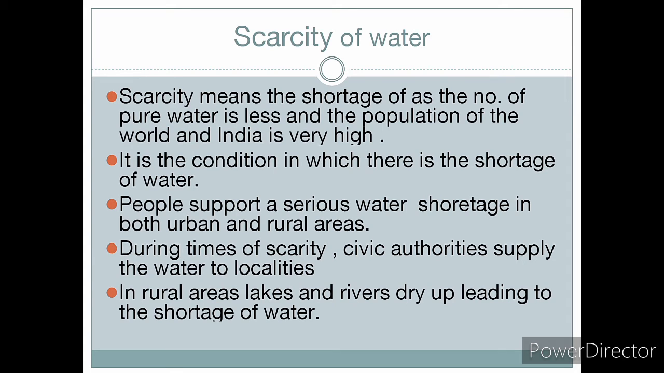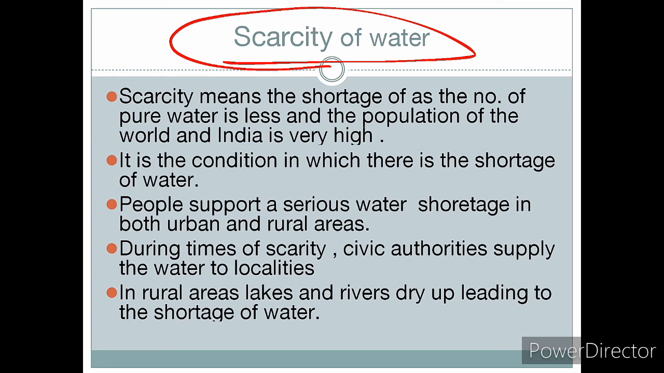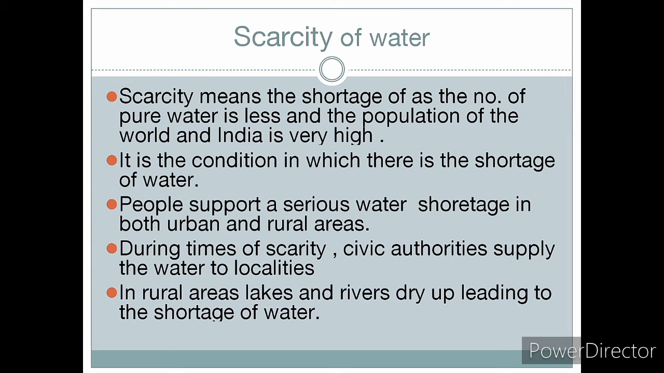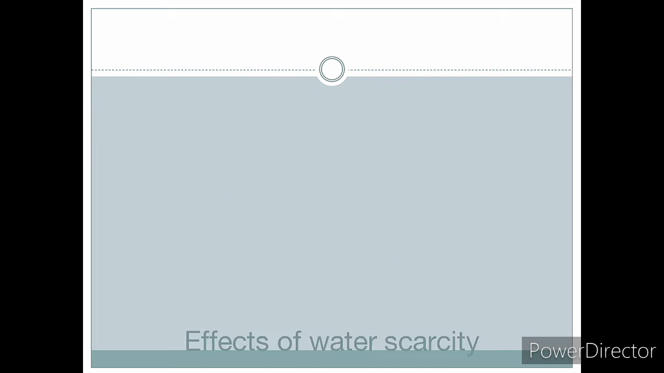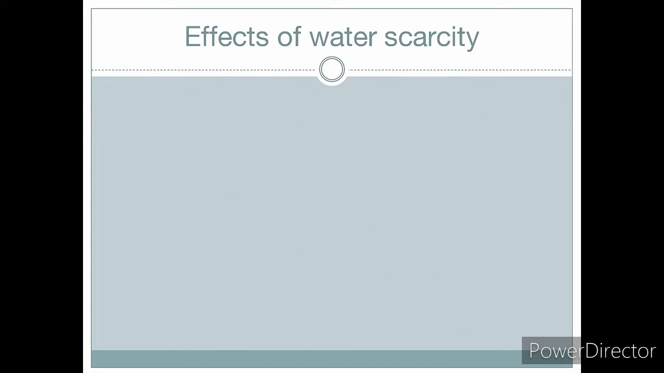In rural areas also, the lakes and rivers dry up, which leads to shortage of water. So when in rural areas the lakes and rivers dry up, that also sometimes leads to scarcity of water, because the lakes and rivers are the one single need and the one single hope for the people of the rural areas. So the next is effects of water scarcity.